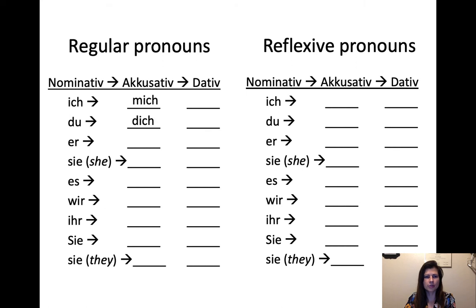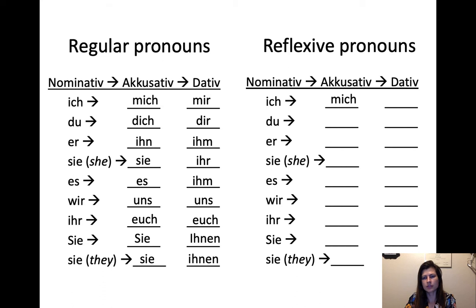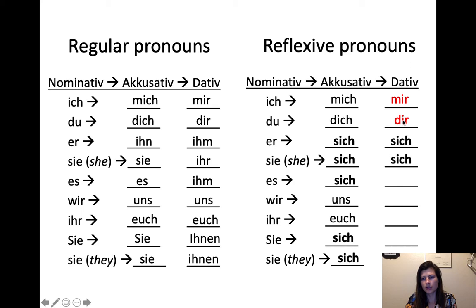So we had all our regular pronouns. Hopefully we feel comfortable with those. And then we just added these reflexive pronouns in the accusative for that first set, and we said sich. Er, sie, es becomes sich in the accusative. Wir, uns, euch, and then sie and sie here becomes sich as well. Now for the reflexives, we have mir and dir. We were just looking at examples with those, mir and dir, but then all the others are going to match. We're going to have sich for all these, and then uns and euch going to maintain their form there, and sich, they're going to stay the same here.